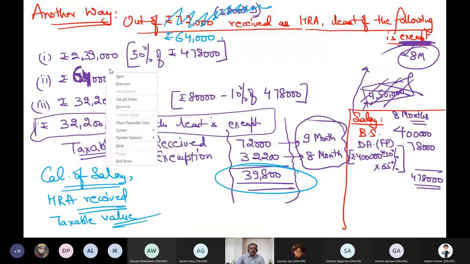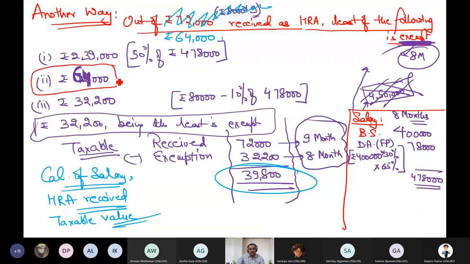You could have faced some situation where if you skip 1 month, maybe this figure comes out to be 31,000, for example. ऐसा हो सकता है ना भी किसी वजह से आपका HRA रिसीव्ड कम आ जाए बाकी 0.1 and 3 से। Is it clear or not? Yes, sir. तो अगर कभी ऐसा हो गया तो आपकी एग्जाम्शन क्या हो जाएगी?